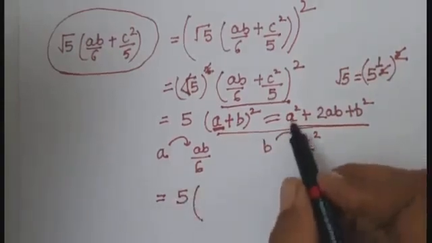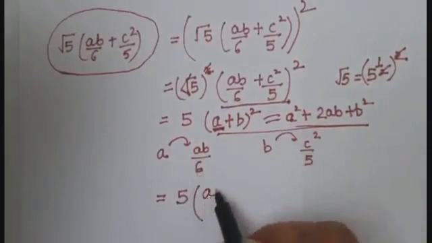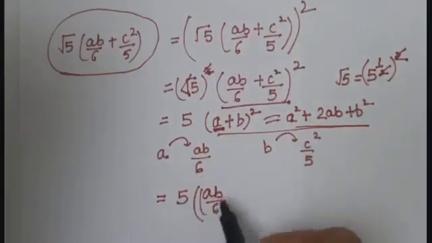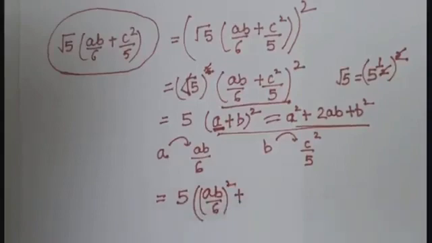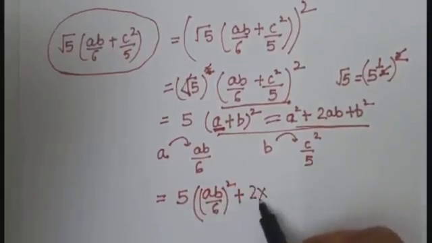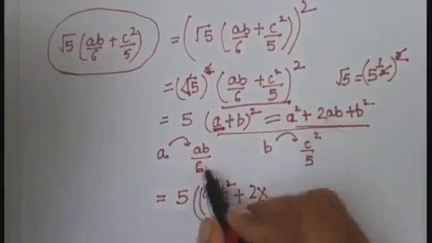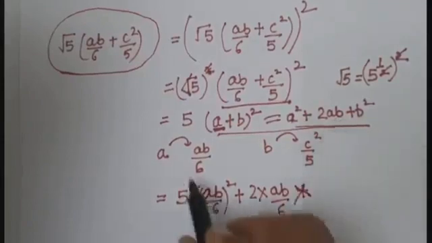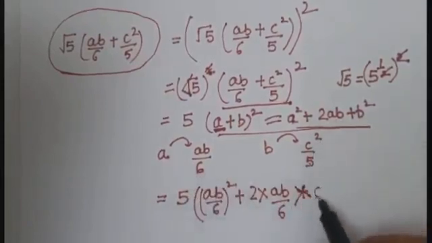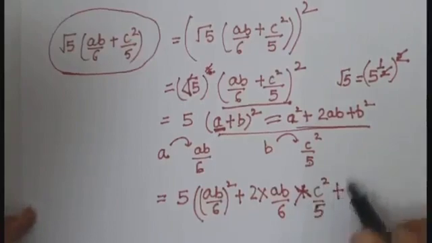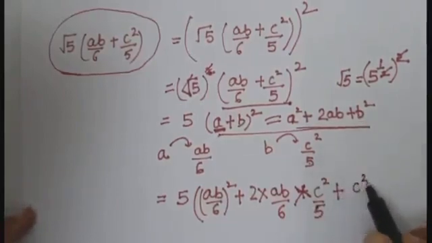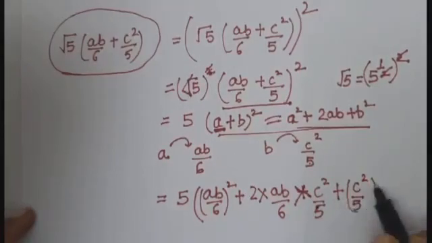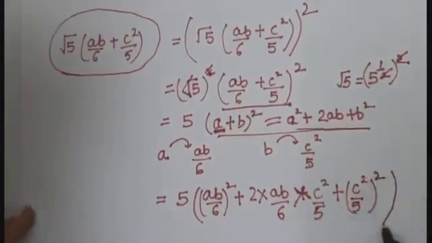Now, what is a? ab upon 6, whole square, plus 2 multiply a. a is what? ab upon 6, into b. What is b? c square upon 5, plus b square means c square upon 5 whole square, bracket close.